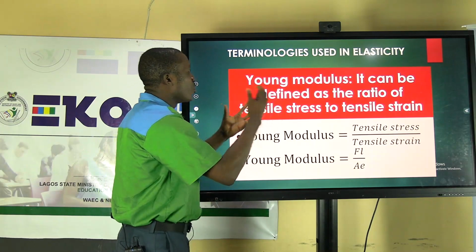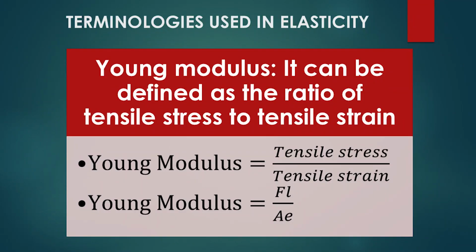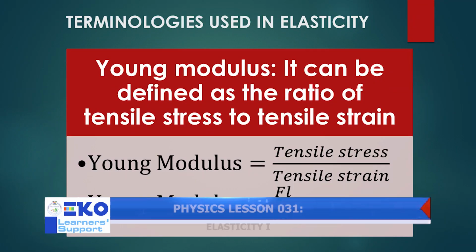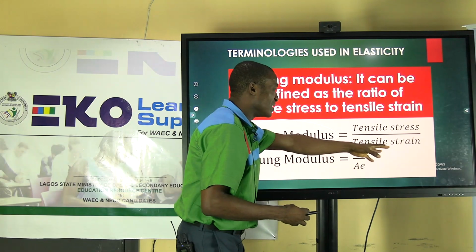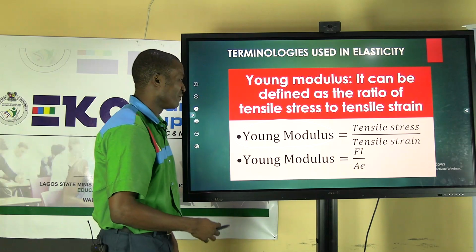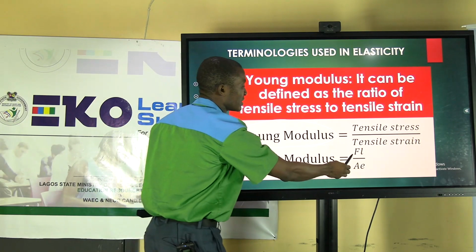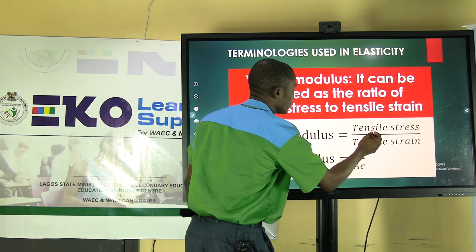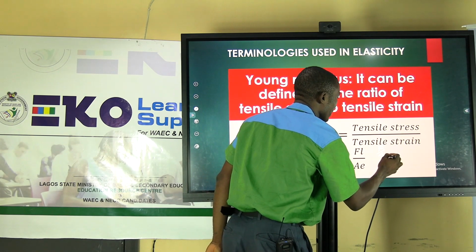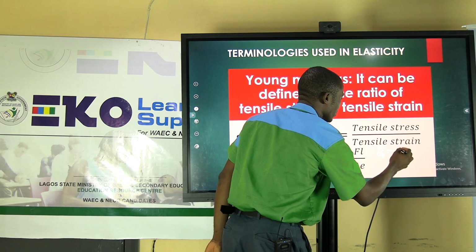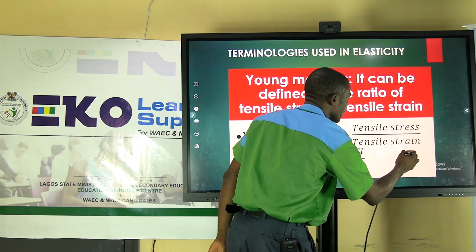When you now compare tensile stress and tensile strain, you have what we call Young's modulus. Young's modulus is the ratio of the tensile stress on a material to the tensile strain of that very material. You remember that tensile stress is force over area, divided by tensile strain, which is extension over original length.